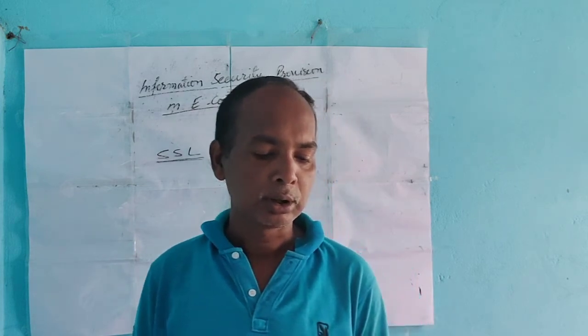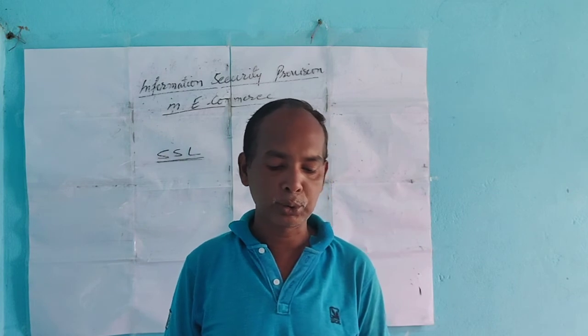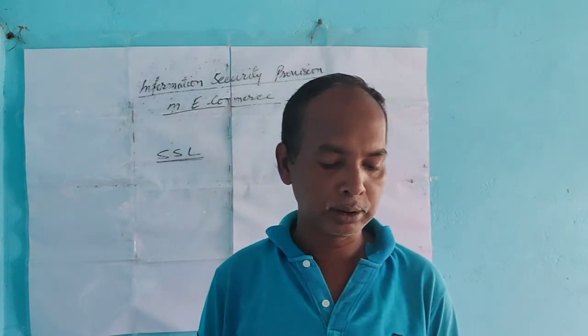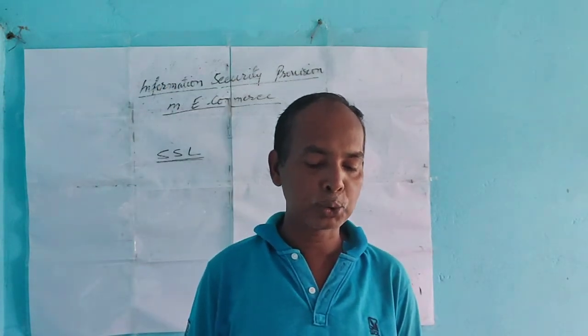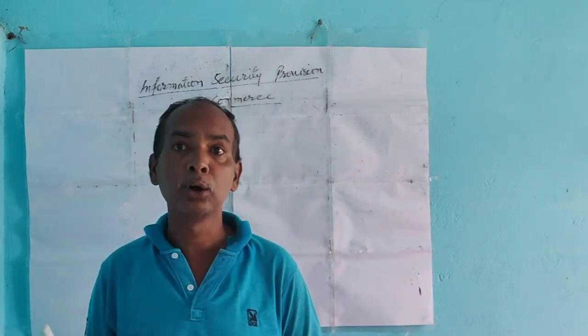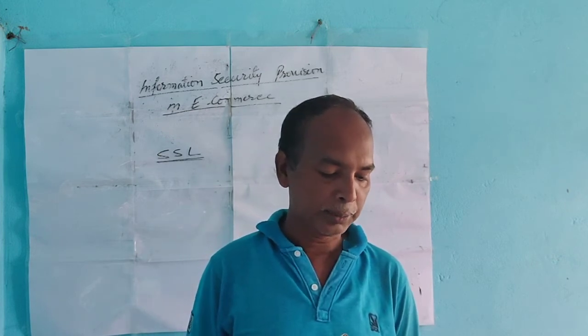Number two, the owner's public key. The public key can be used to encrypt sensitive information for the certificate holder. Third, the name of the CA that issued the certificate.